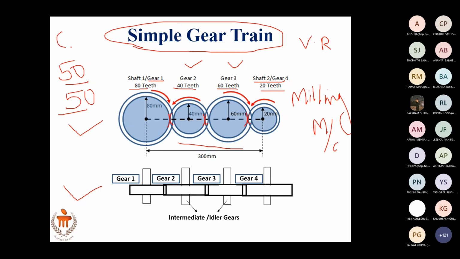Just like how I have drawn, you can just draw 1 circle for each gear. This circle, you should know that it is the pitch circle. If you draw the outer diameter, then it gets slightly complicated. You have to draw one outer diameter for this, and an outer diameter for this as well. Instead of that, you can just draw 1 circle for each gear, and that circle represents the pitch circle.